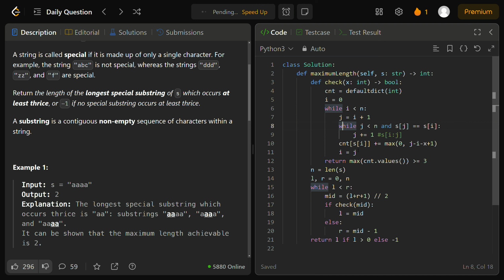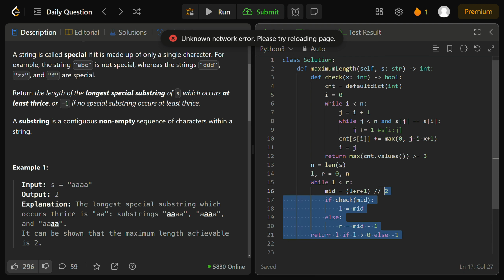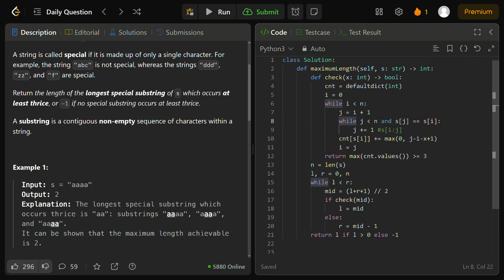Okay, anyways. While that's submitting, let me explain how this algorithm works and the core of the way it works. For a quick high-level rundown, we're using binary search to efficiently find the longest length of any special substring.